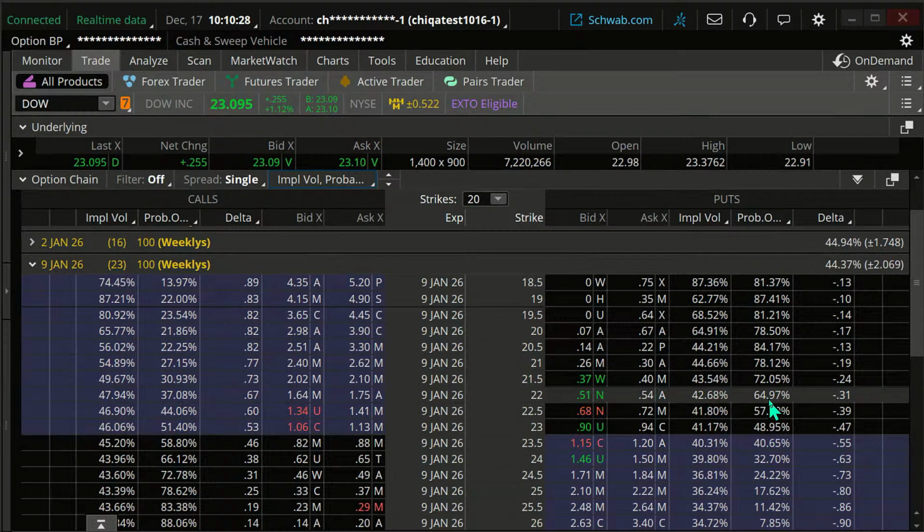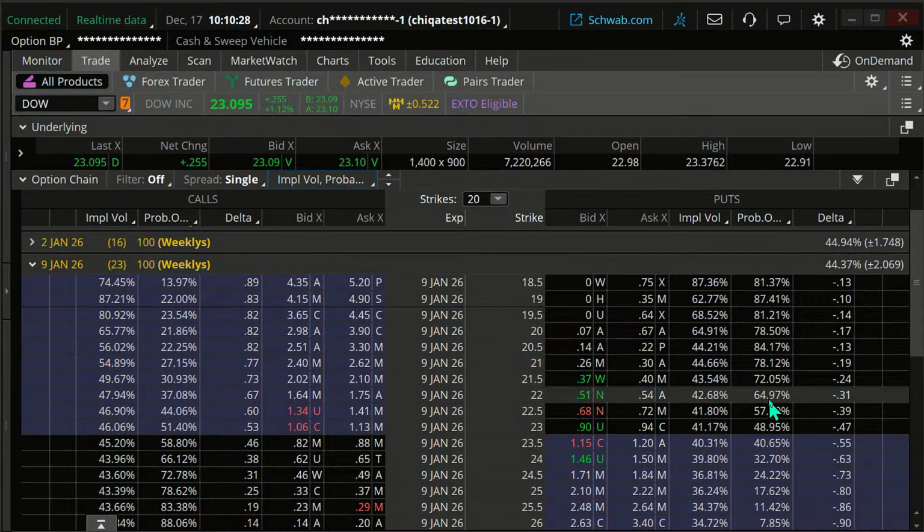But also consider, where is our break-even point? Because ultimately, we don't need it to necessarily just be above this. Ideally, we'd like it to be above our break-even point. And our break-even point is going to be our premium, which, if I take a mid-price, we'll say 52 cents. If I take 52 cents and subtract that from the strike price, I'm just going to round and say our break even on this trade would be about 21.50.